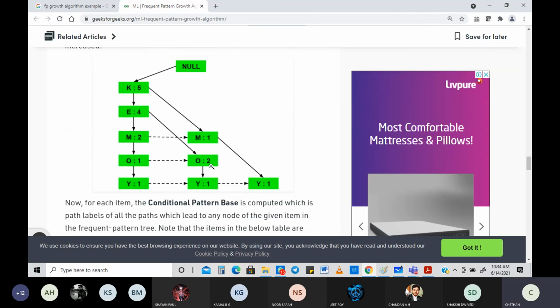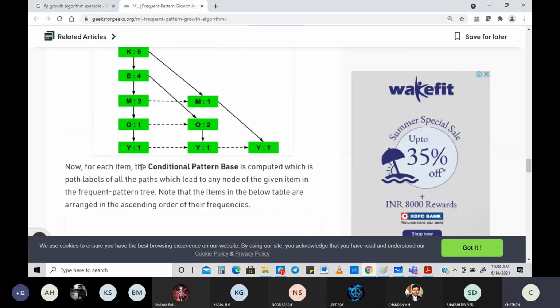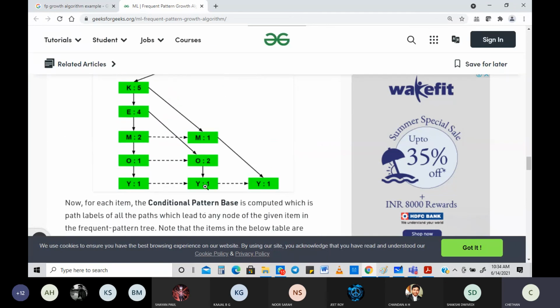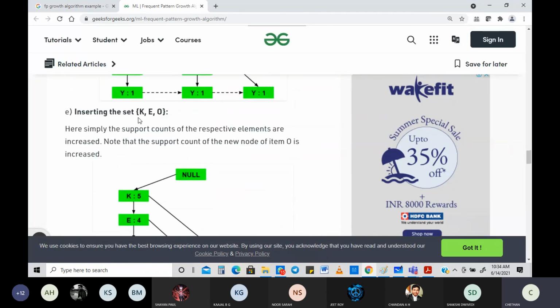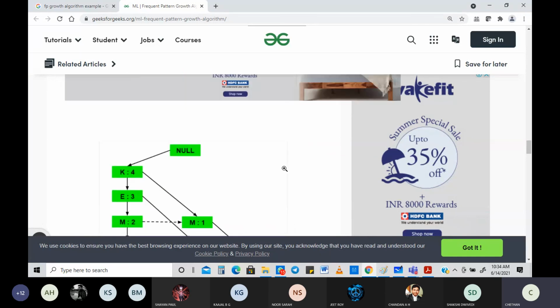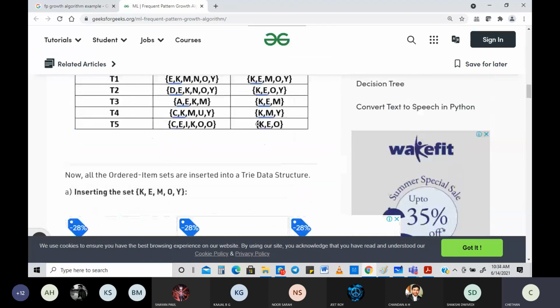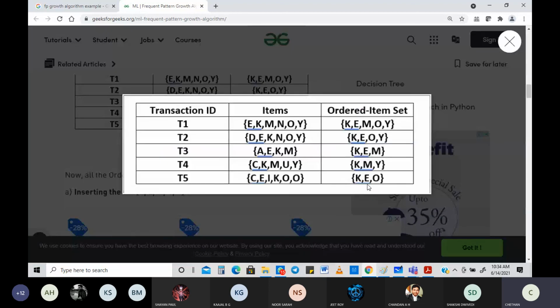Then the next part. Now for each item, that we are going to do tomorrow. See now, the tree is all done. Till where? Till KEO. Have we done everything? Look into this. What was the last item? KEO. Have we done till there? Yes. All 5 things we have done. We started here, we came up to right here, KEO.